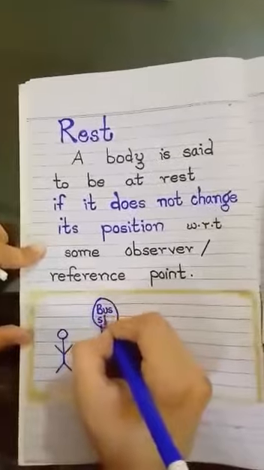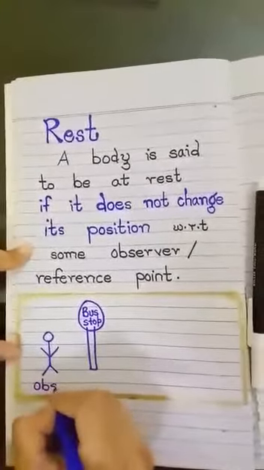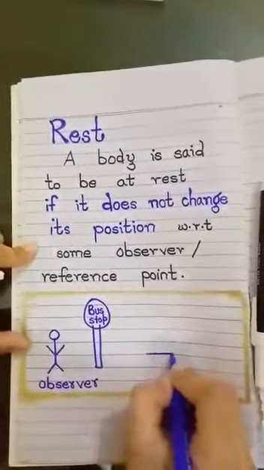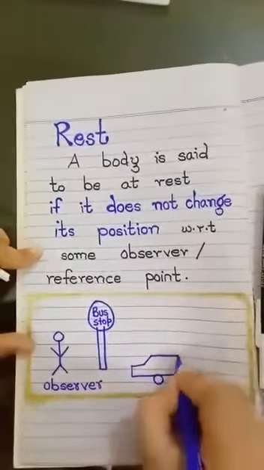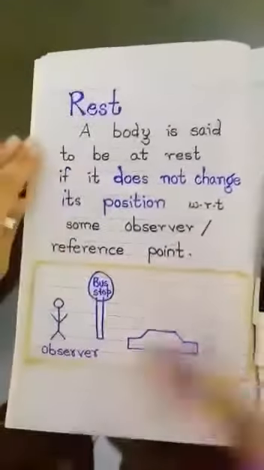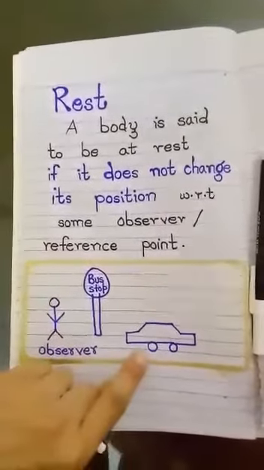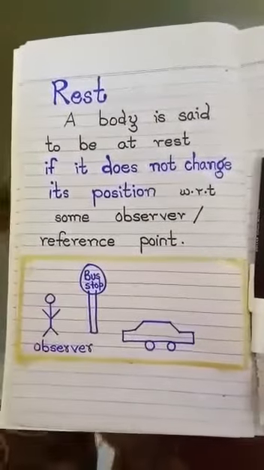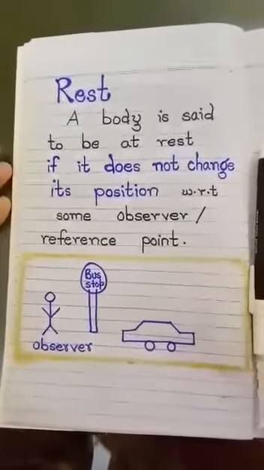This is the bus stop and the person is standing over it. That person is called the observer. He observes that a car is parked in front of him and the car is not changing its position with the passage of time. So he observes that the car is at rest, or a car is at rest with respect to this observer, because as time passes, it does not change its position.